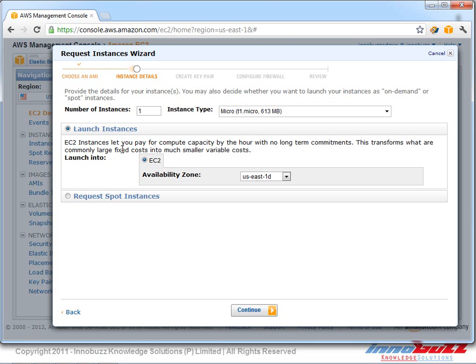In the case of a spot instance, we give the request to AWS, I need an instance, and AWS decides from which zone or infrastructure group the instance could be allocated to us.